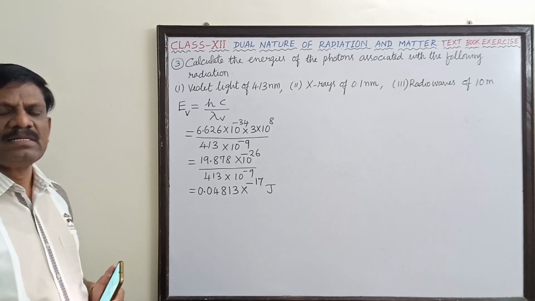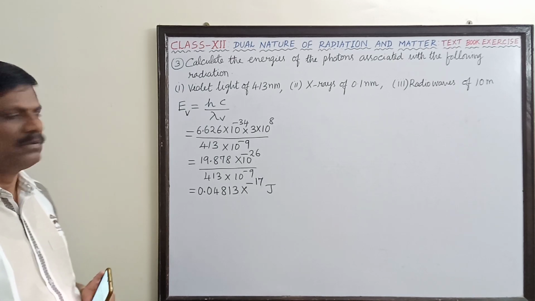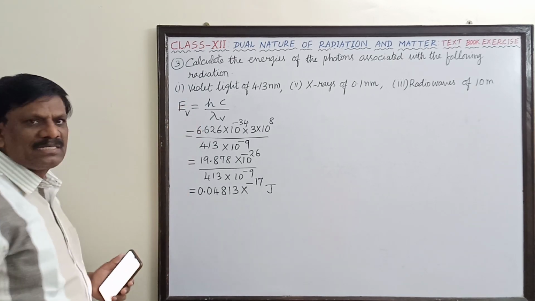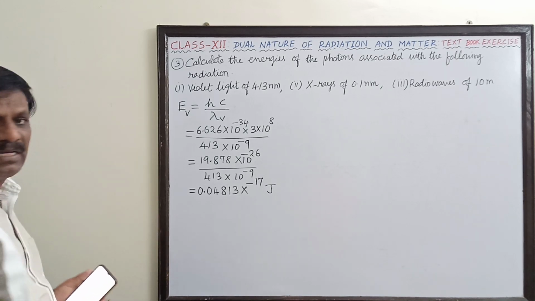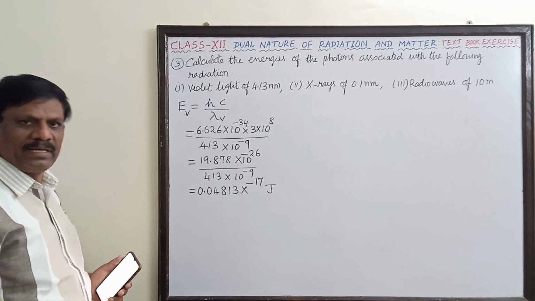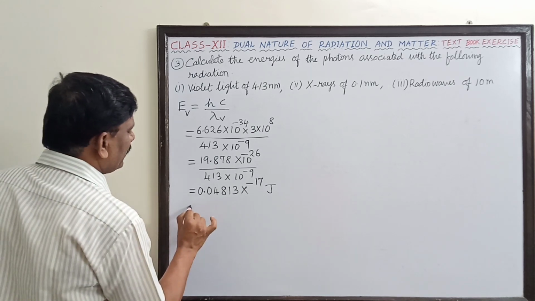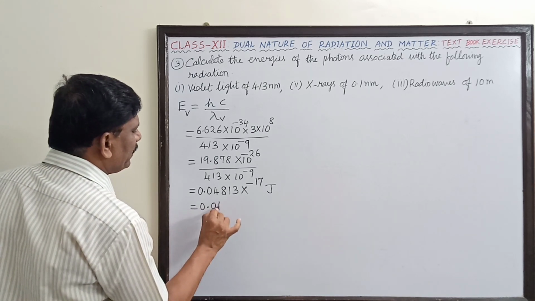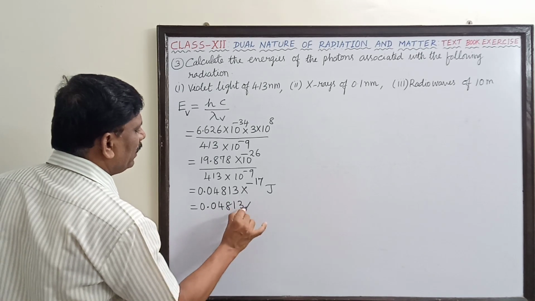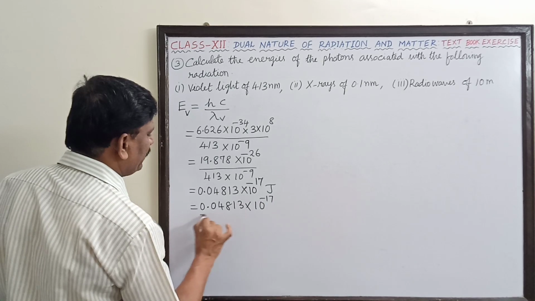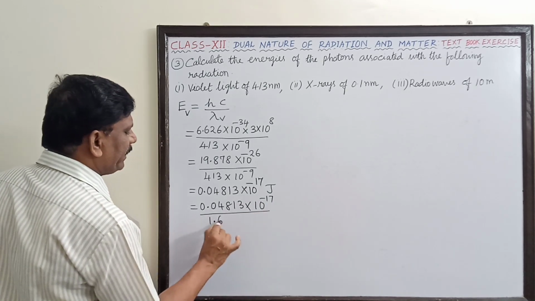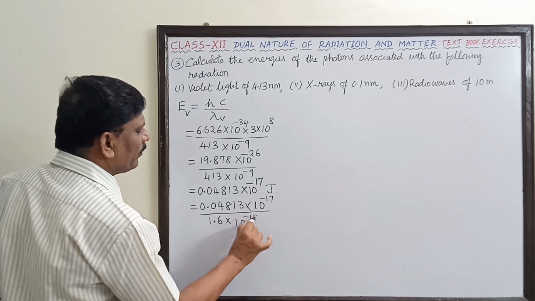Now we have to convert this into electron volt also, because sometimes this may be asked as a multiple choice question, with the choices given in electron volt. So let us practice converting this joule into electron volt. This is equal to 0.04813 into 10 power minus 17 divided by the charge of the electron, 1.6 into 10 to the power of minus 19.